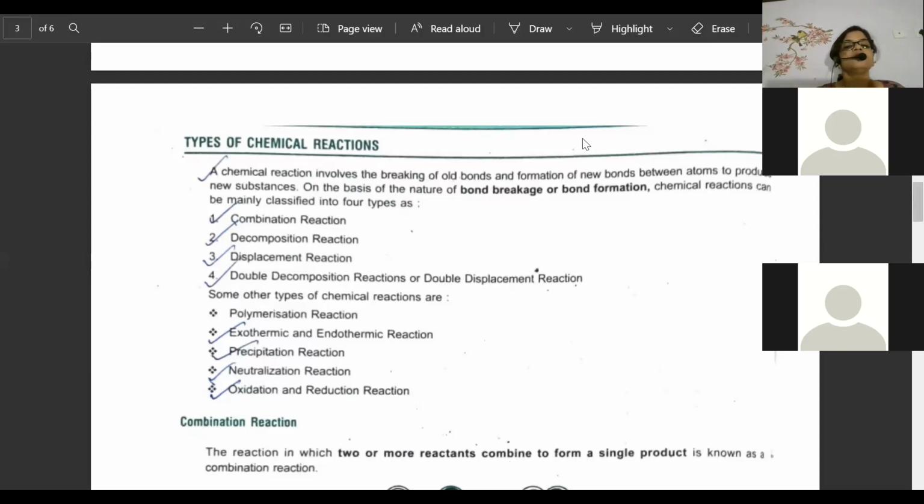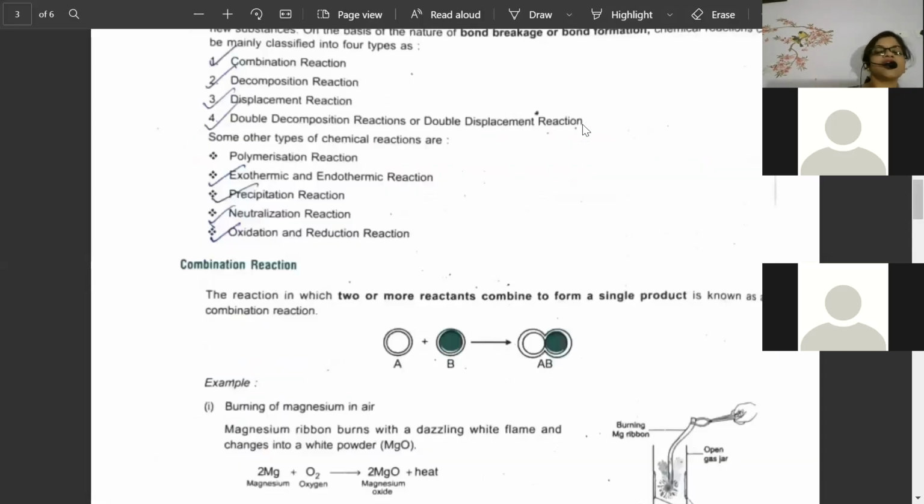So now, combination reaction. Neutralization reaction was exothermic. Is a combination reaction exothermic or endothermic? They ask you to write an equation which is a combination reaction and say whether it is endothermic or exothermic. When two or more substances or compounds react together to give a single one, it is called a combination reaction.